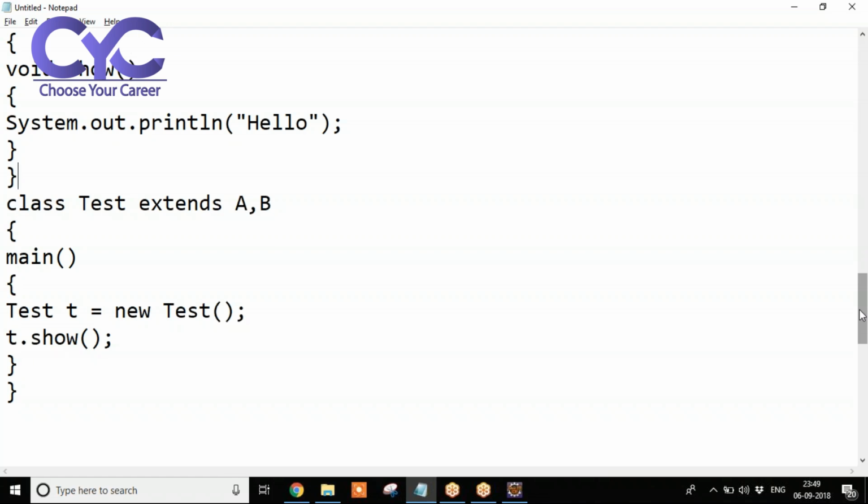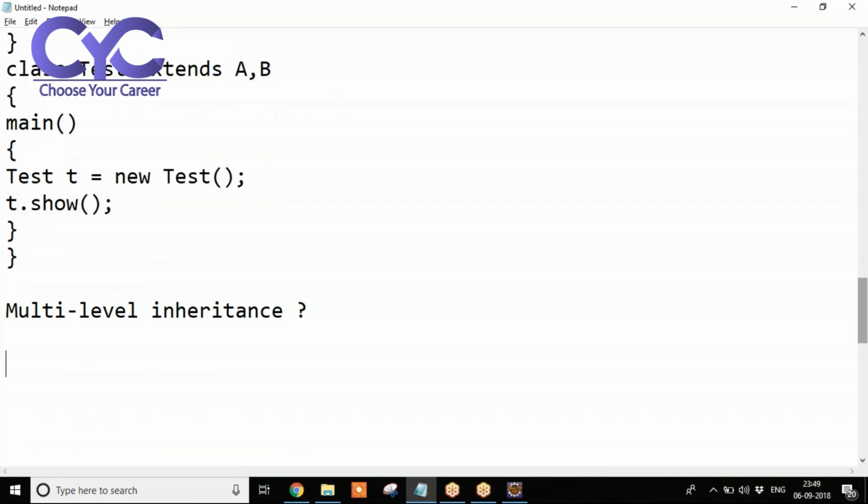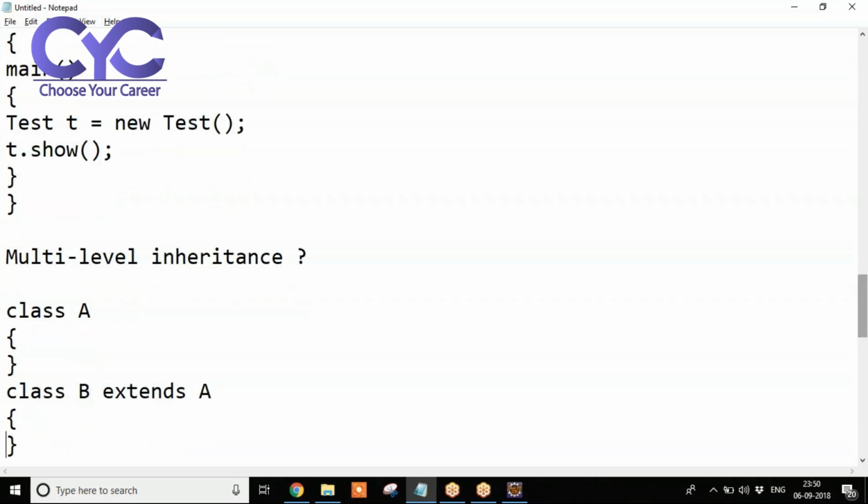Now, next one is multilevel inheritance. Multilevel inheritance means single inheritance, one superclass and one subclass. Class B extends A. Here A is the superclass, B is the subclass.